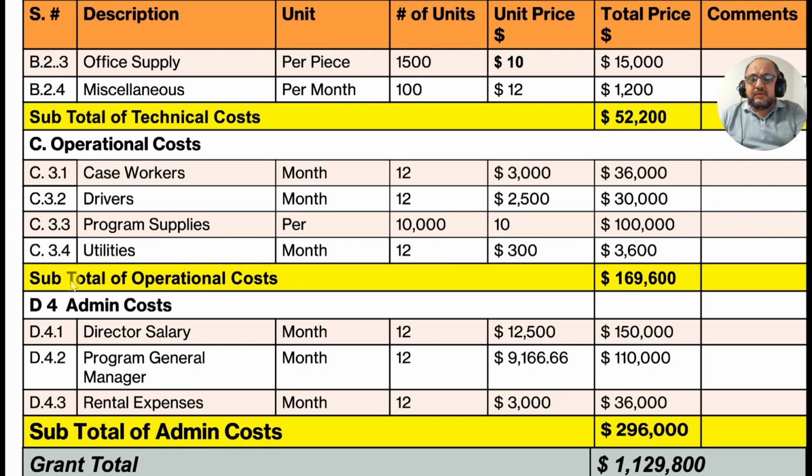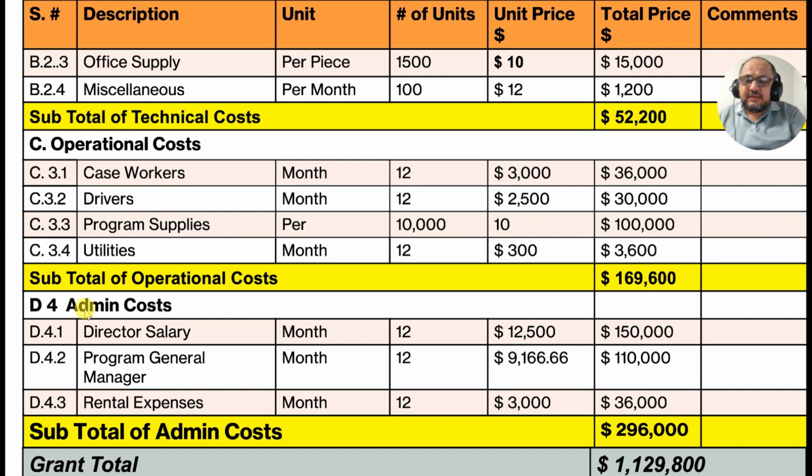So number 4, at this stage, subtotal of operational costs. Up to this stage, this belongs to the project activities, to the project running, to the project costs. But this is for the main office activities.